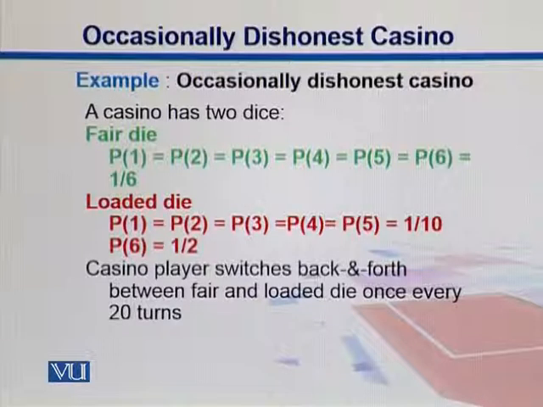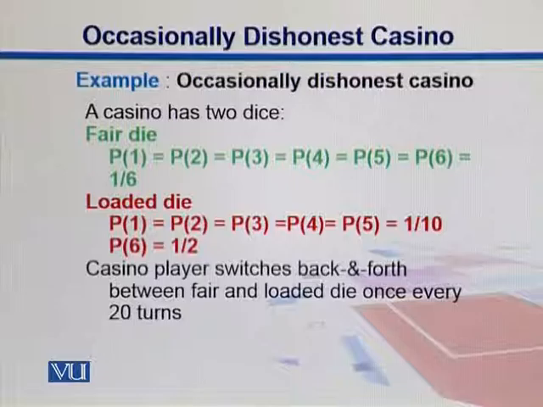If they use a loaded die, P of 1, 2, 3, 4 and 5 is equal to 1 by 10, since for half of the times they use this P of 6, which is equal to half of the time. So we get 50% sixes if the loaded die is used. The remaining half is obviously divided into the remaining 5, so their probability becomes 1 by 10.